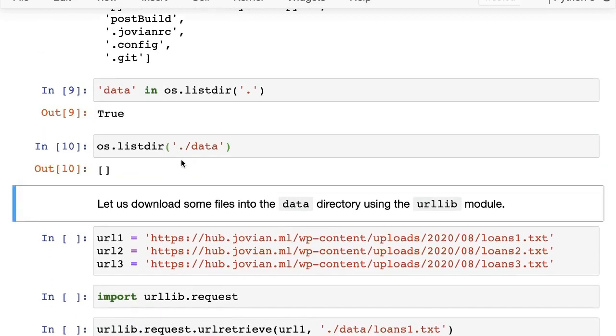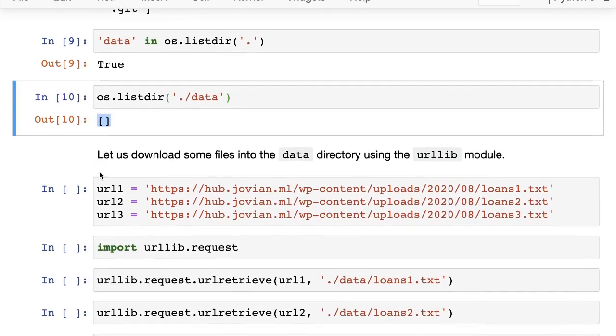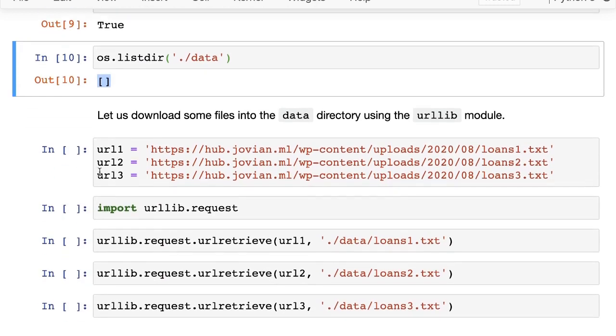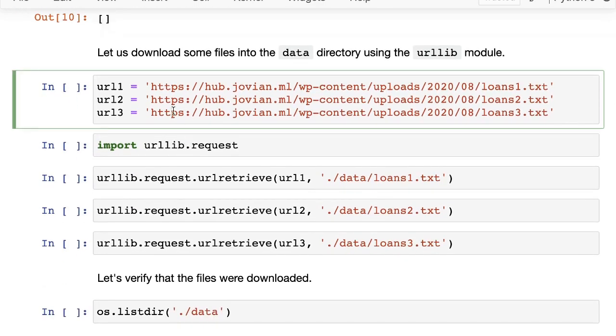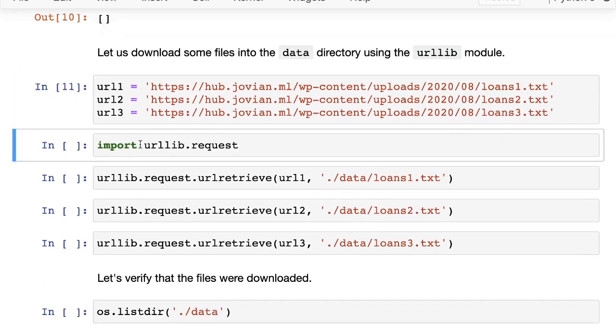And inside the data directory, if you do os.listdir ./data, you can see that the directory is currently empty, as we might expect. So now let us download some files into the data directory. And again, we are going to use the urllib module to do this. So here are 3 URLs for files, and we are going to import urllib.request.